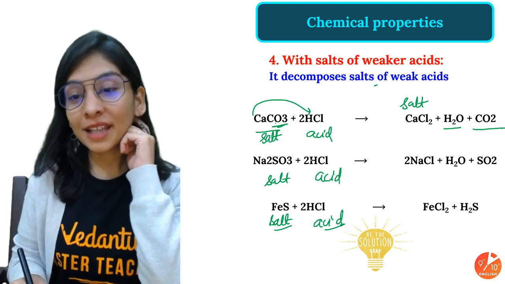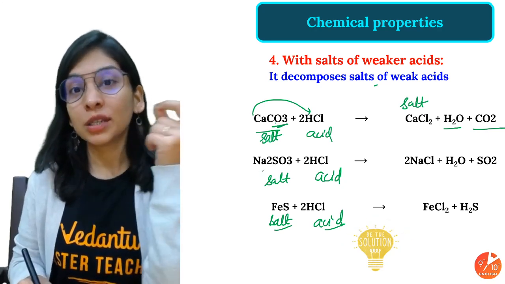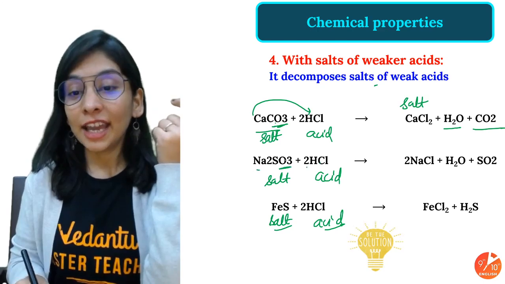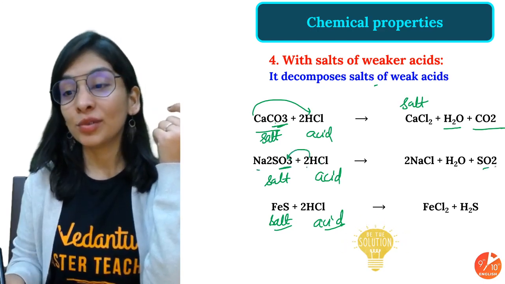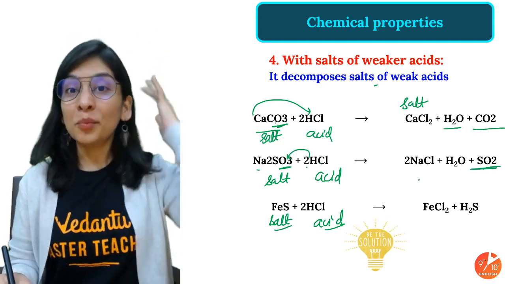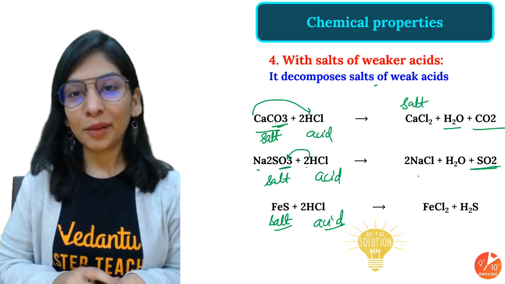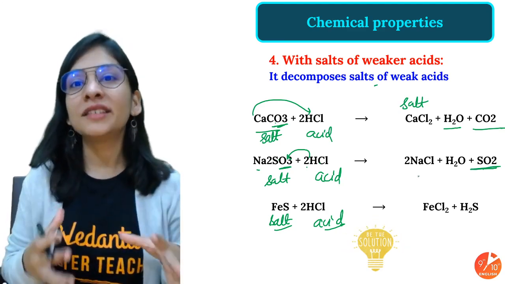Sodium sulfite with HCl, again gives salt and water, but one more gas, that will be SO2. NaCl, H2O, and SO2 gas is left. Sulfur dioxide has a burning sulfur kind of smell, not good at all, as if you're passing through a sewage.